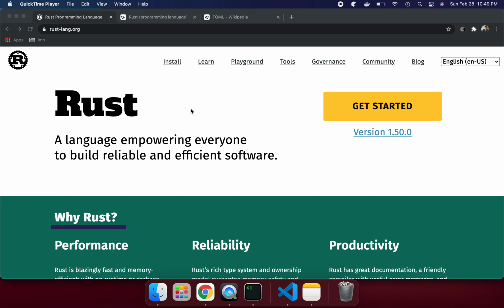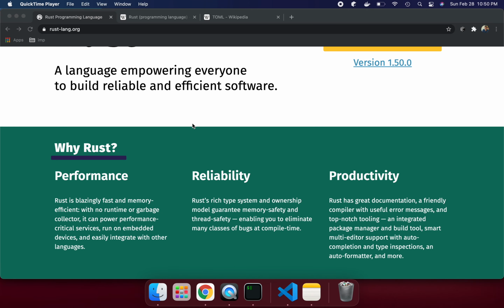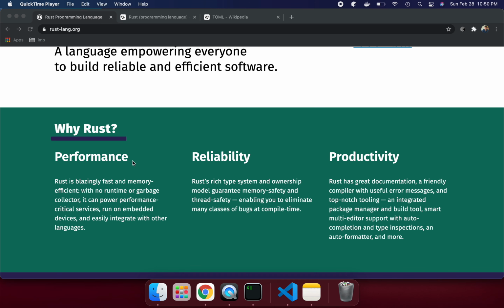I am going to talk about what is Rust and how we can print hello world in Rust. So let's see what is Rust. Rust is a system programming language, the way we have C and C++. But why do we need Rust if we have C++, a similar system programming language? Rust is basically about performance. The key things are performance, safety, concurrency, and speed. So let's talk about performance.